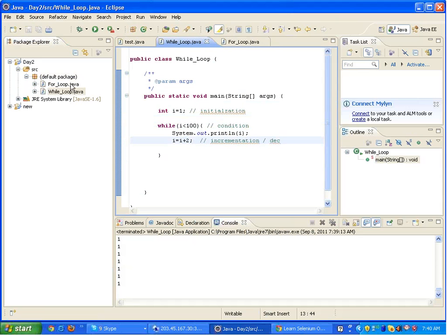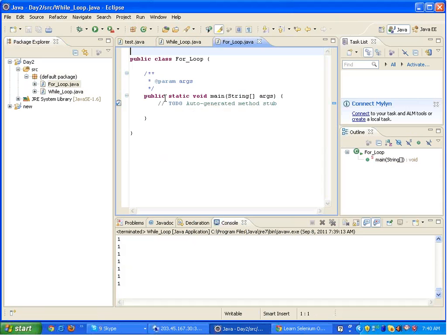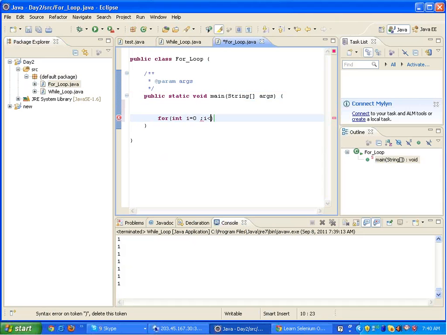In a for loop, everything happens in the same line. I write something like this: for int i equals 0, i less than 10, i equals i plus 1. And when I run this code and print system.out.println(i),